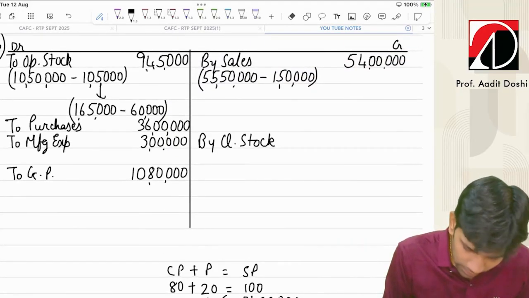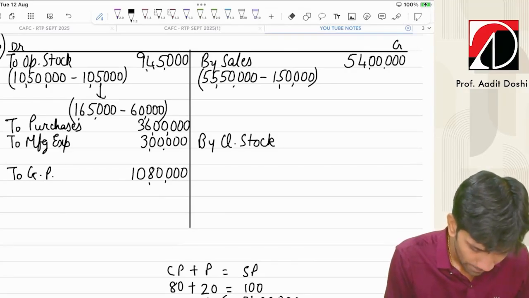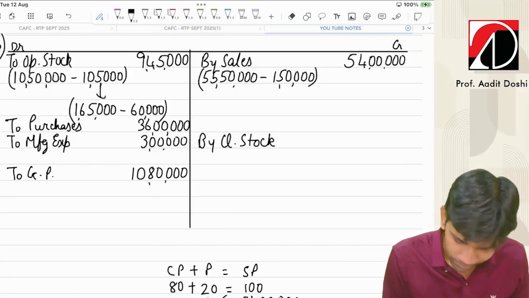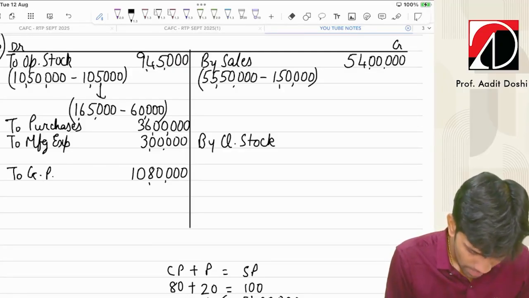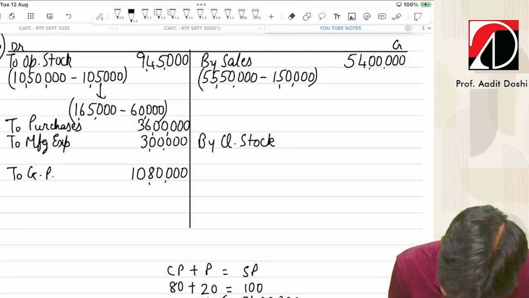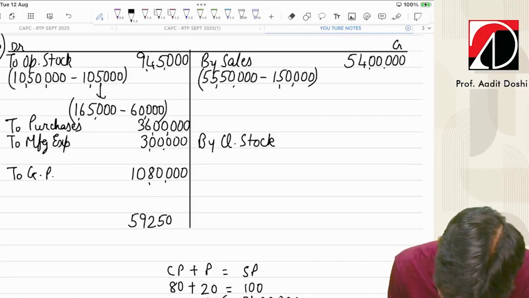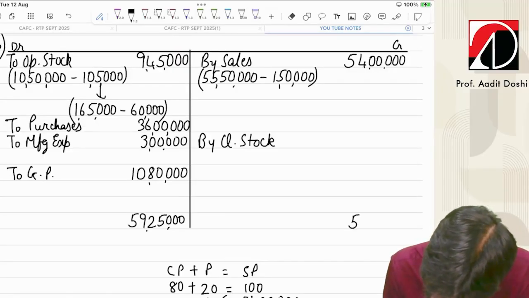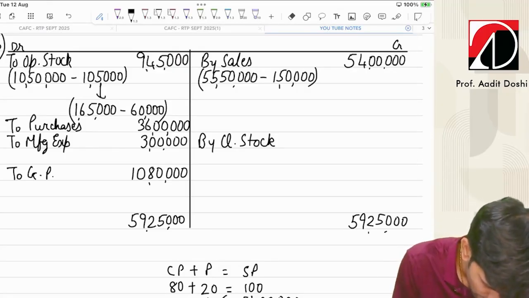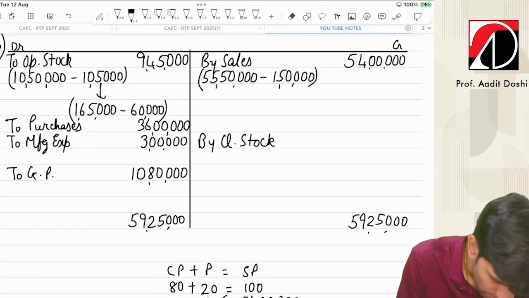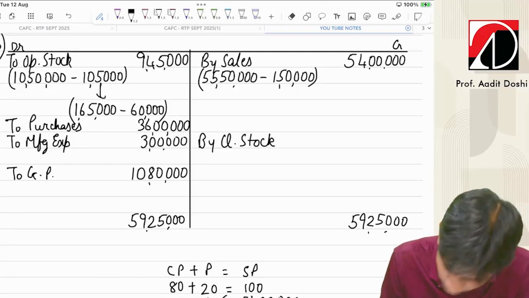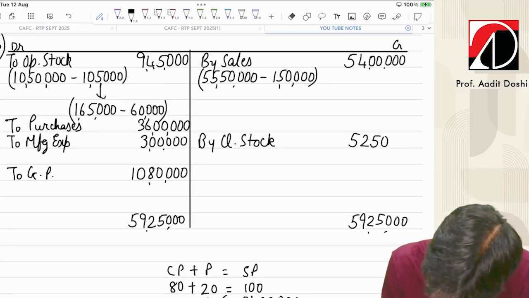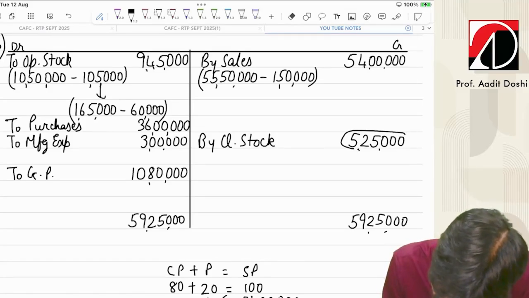So 9 lakh 45,000 plus 36 lakhs plus 3 lakhs plus 10 lakh 80,000. 59 lakh 25,000 is the total. Minus 54 lakh. 5 lakh 25,000 is the closing stock. So this is the value of the normal goods stock.